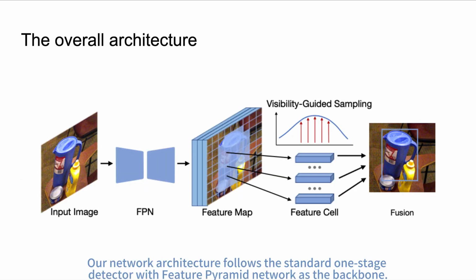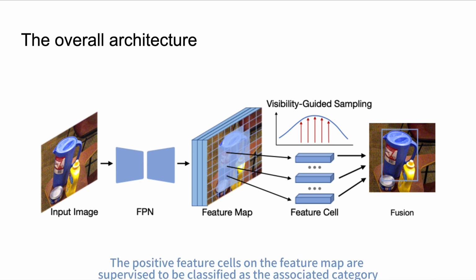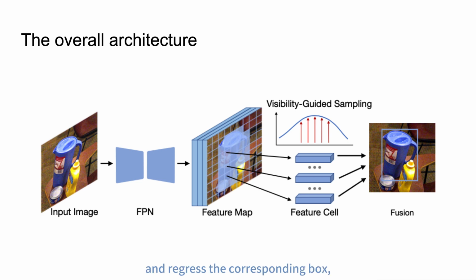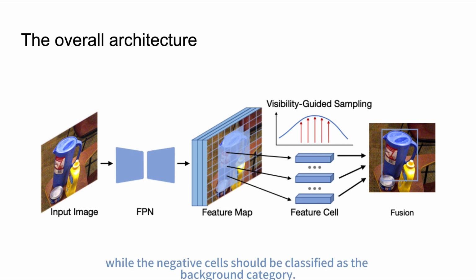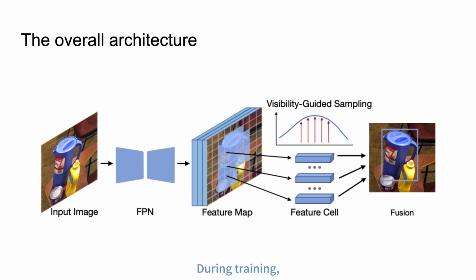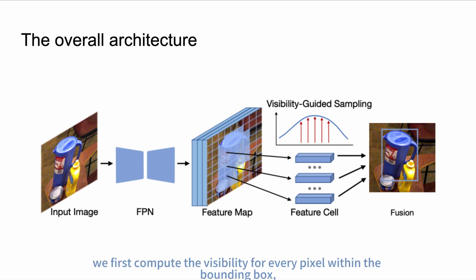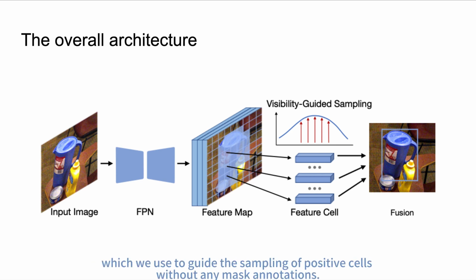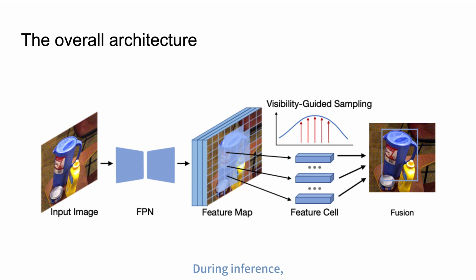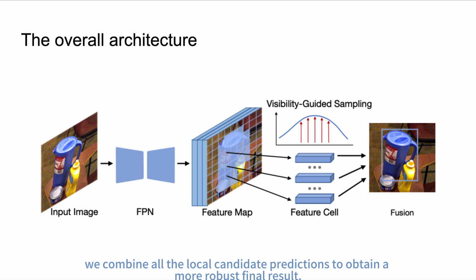Our network architecture follows a standard one-stage detector with a feature pyramid network as a backbone. The positive feature cells on the feature map are supposed to be classified as the associated category and regress the corresponding box, while the negative cells should be classified as the background category. During training, we first compute the visibility for every pixel within the bounding box, which we use to get the sampling of positive cells without any mask annotations. During inference, we combine all the local candidate predictions to obtain a more robust final result.